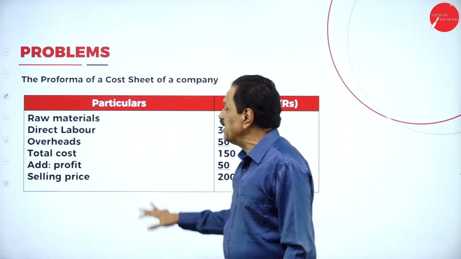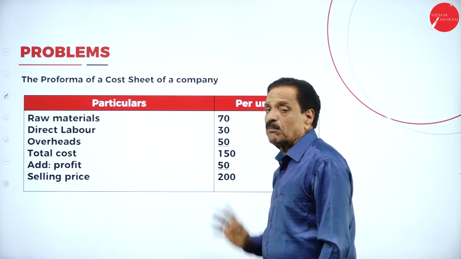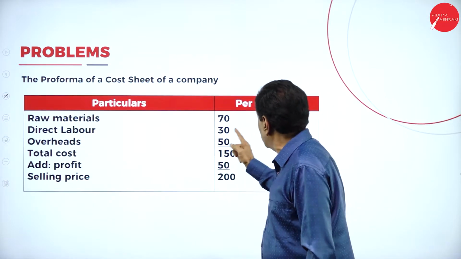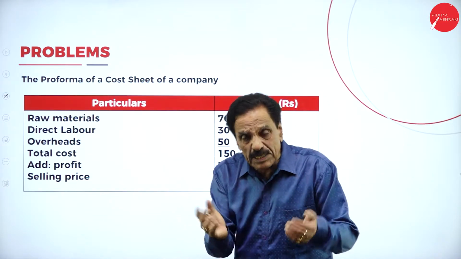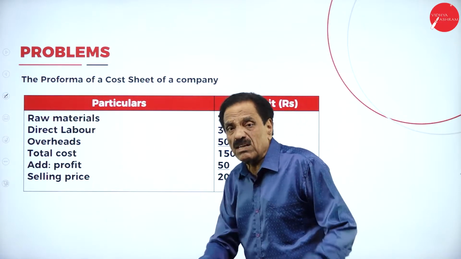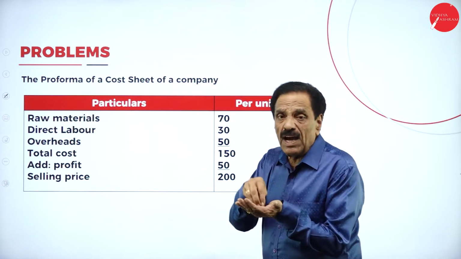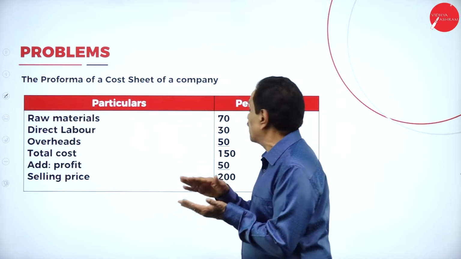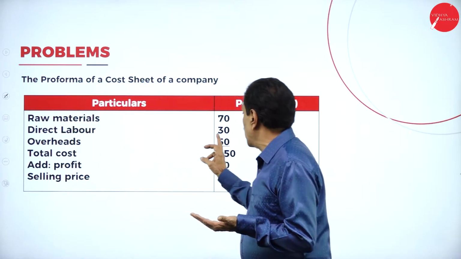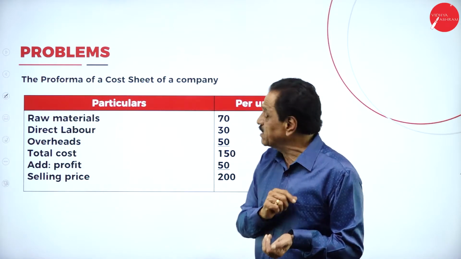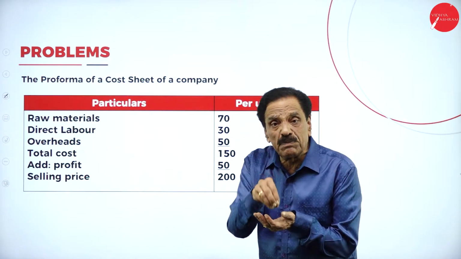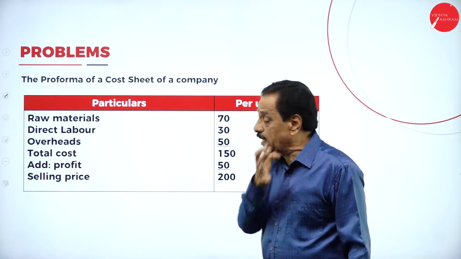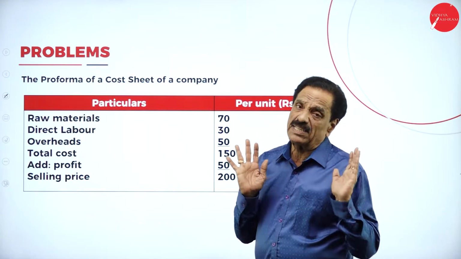The cost sheet is given. Raw material per unit is 70 rupees. Direct labor, we are paying per unit, is 30 rupees. Overhead, the indirect expenses, is 50 rupees. The total cost is 150. We earn a profit of 50, so it becomes 200, the selling price. That means material cost is 70 per unit, labor wages 30 per unit, and overhead 50 rupees per unit. Total cost comes to 150. During the year, you must earn a profit of 50, so 200 is the selling price.